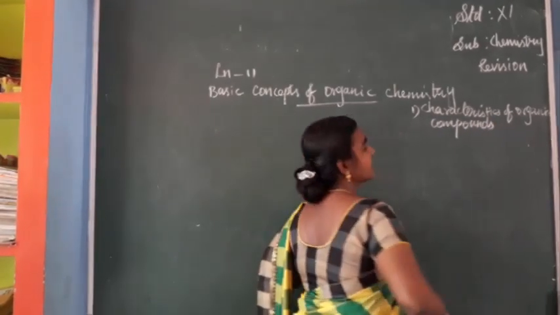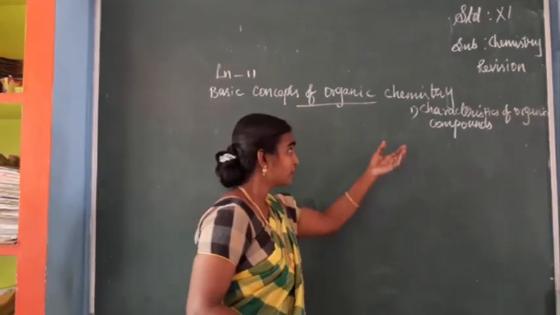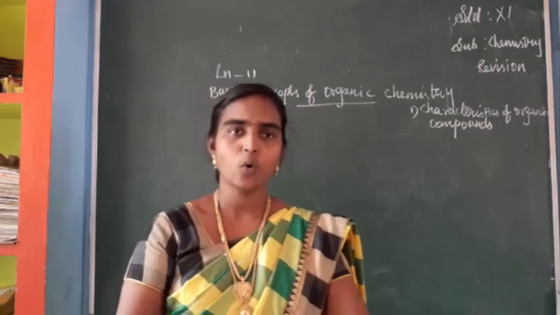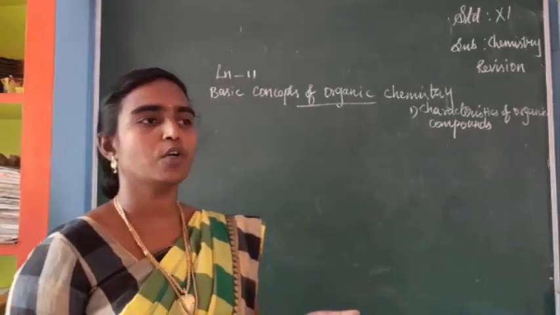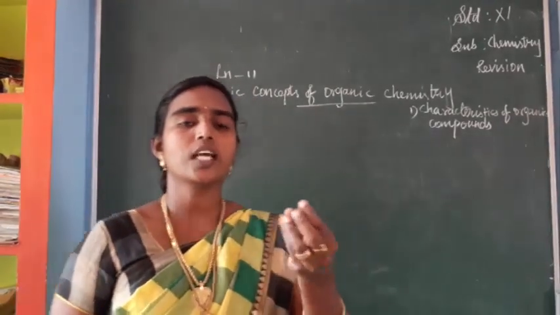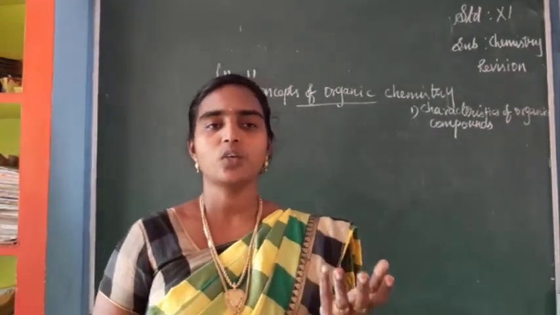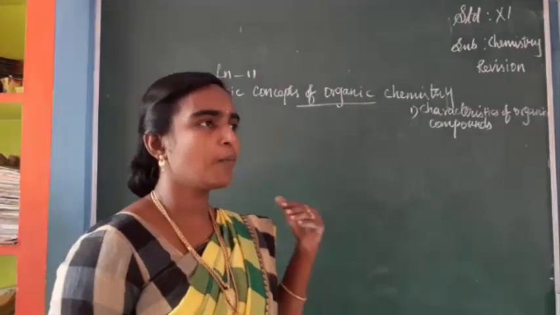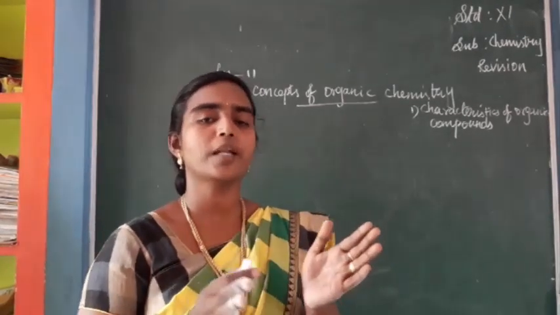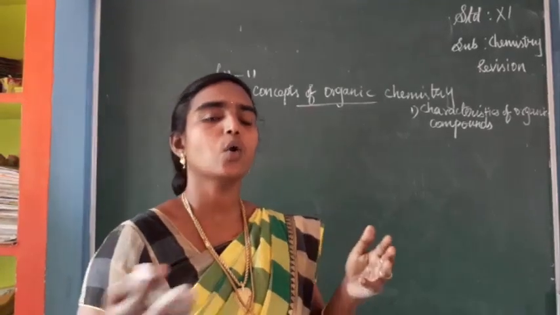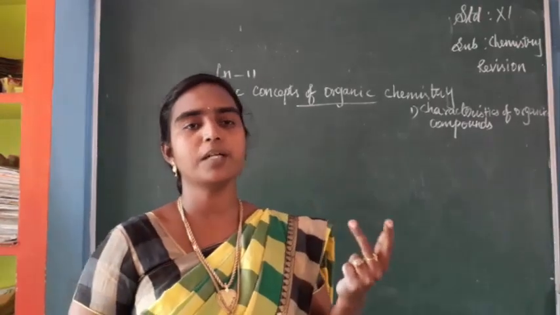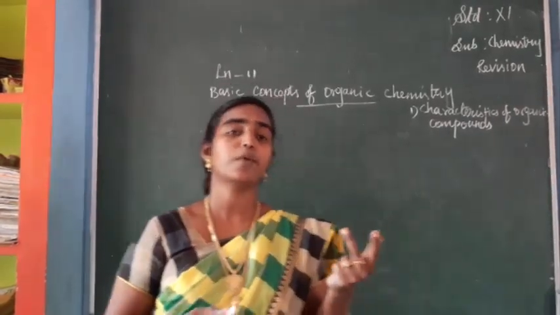On the first page itself, when I am revising, if you have the book with you, you can open the book and see it also. In characteristics of organic compounds, 3 or 4 points are given, isn't it? First point, organic compounds are insoluble in water. They are easily soluble in organic solvents like chloroform or benzene, isn't it? Next, they are highly inflammable, and they have low melting and boiling points.